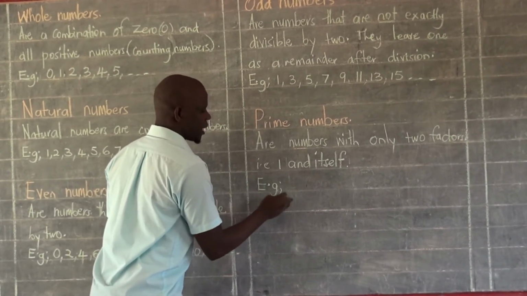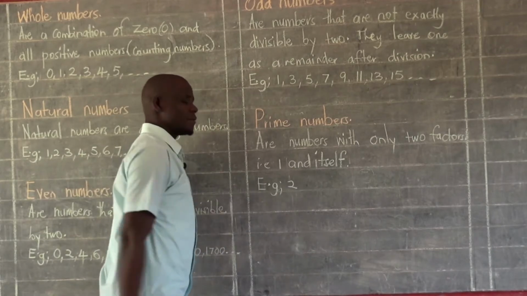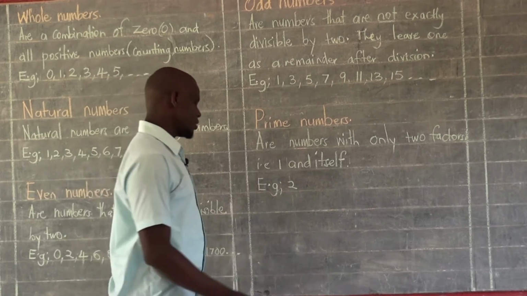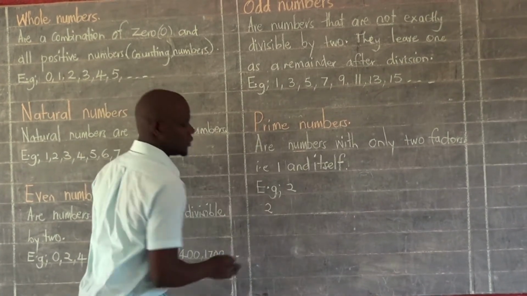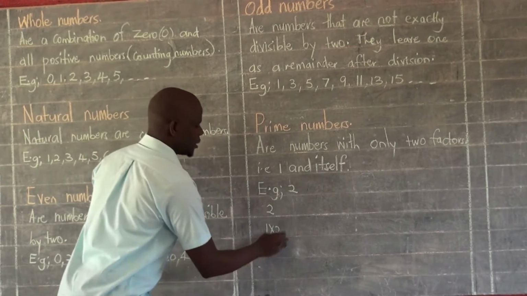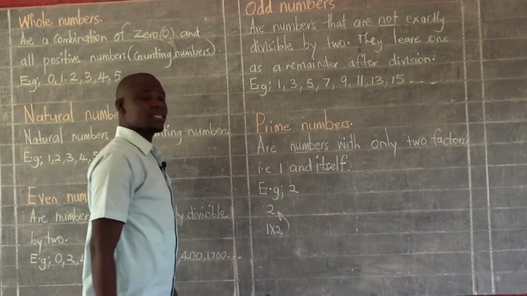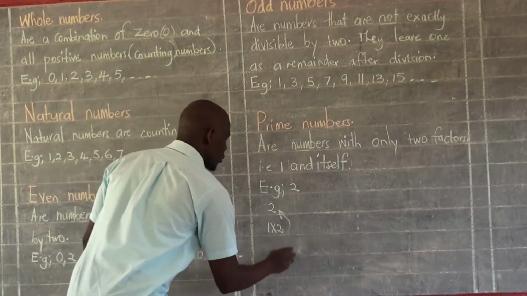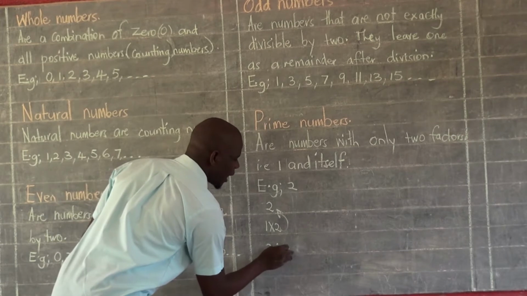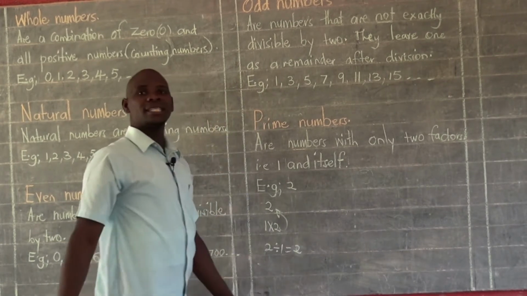For example, 2 is a prime number simply because when we say 2, we can only multiply 1 times 2, and then we get 2 as the answer. Or else we can divide 2 divided by 1, and then we get 2 as the answer.